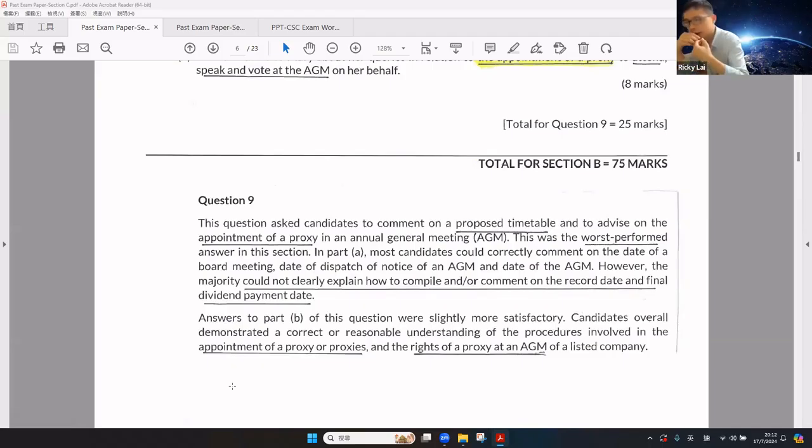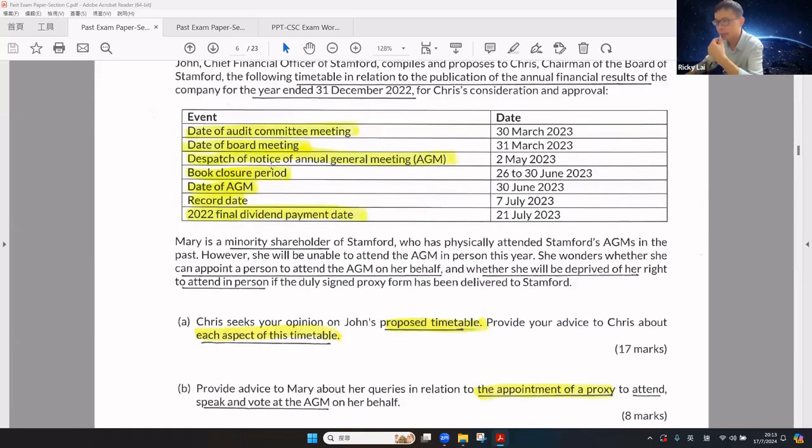Okay, now let's take a look at the examiner's report. The question asks for comments on a proposed timetable and also advice on proxy appointment at the AGM. Unfortunately, this was the worst performed answer in this section. In part A, students could correctly comment on the day of the board meeting, the day of dispatch of the notice of AGM, and the day of the AGM. However, the majority could not clearly explain how to compare with and comment on the record date and the final dividend payment date. That is, after the AGM, how to pay the dividend.